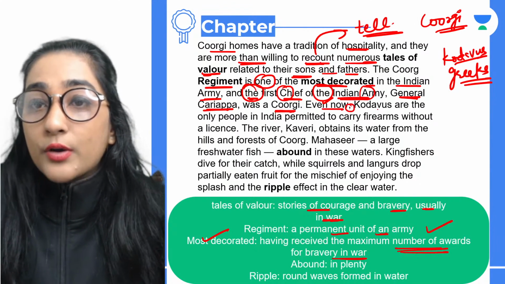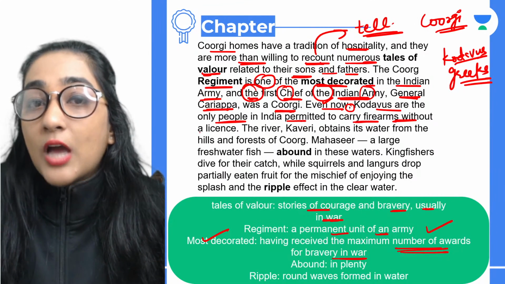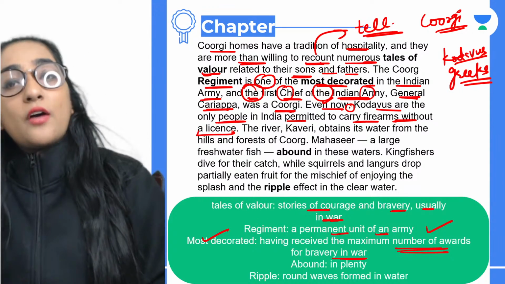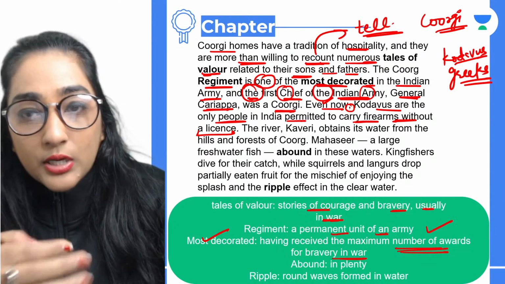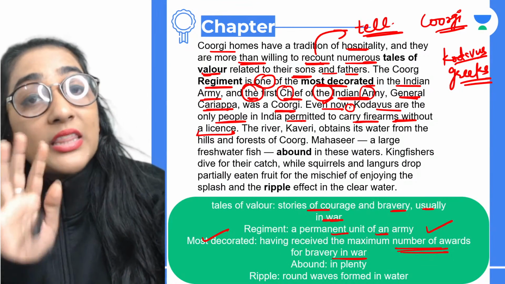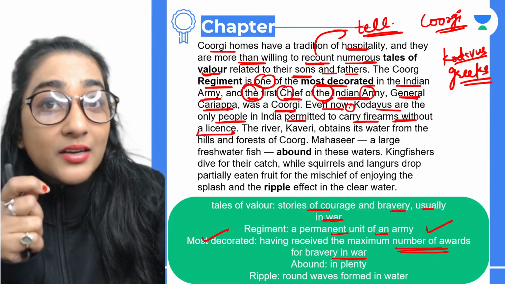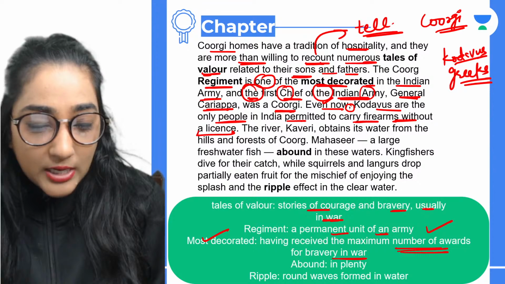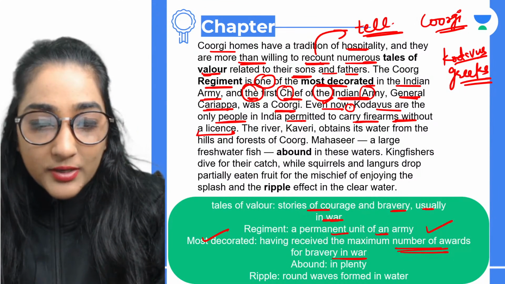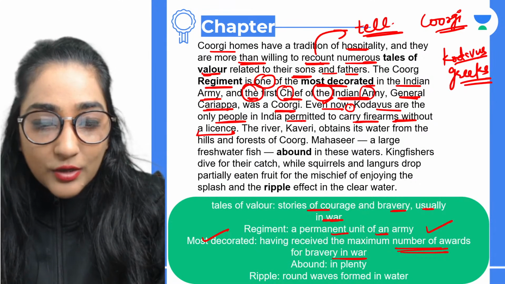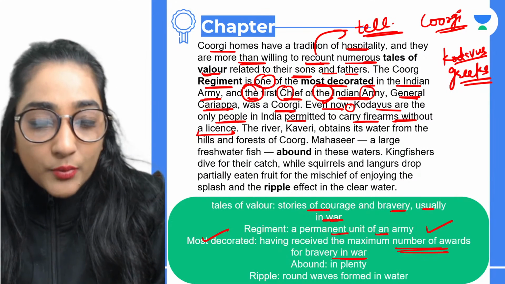Even now, Kodavus are the only people in India permitted to carry firearms without a license. So that means Kodavus again refers to your Coorgi people only. Okay, and in India only, they are the only ones who can carry the firearms. That means they can carry certain things. What do you mean by firearms? Can anyone tell me? What does that mean, guys? What is the meaning of it? Firearms. Everyone.